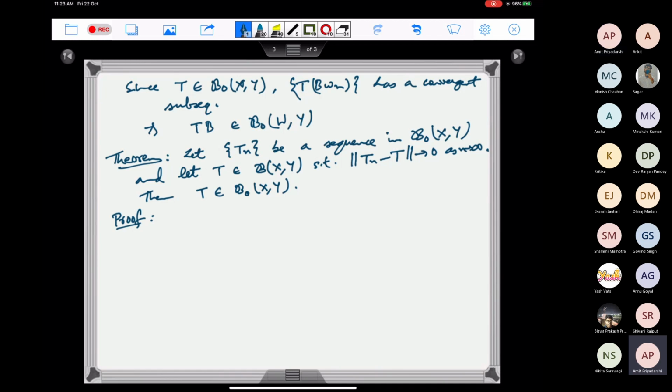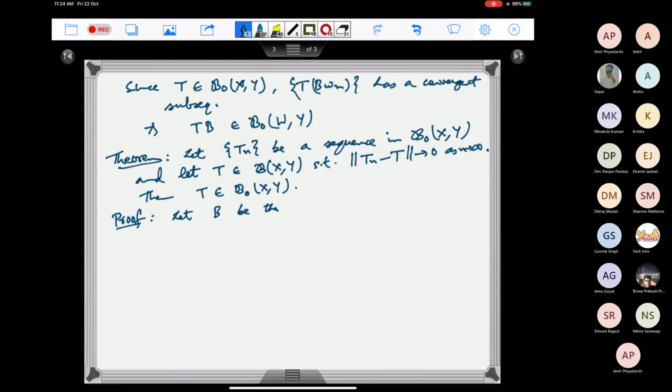So for that we have to show that the image of the unit ball under T is relatively compact in Y. So let us take the unit ball. Let B be the closed unit ball of X.